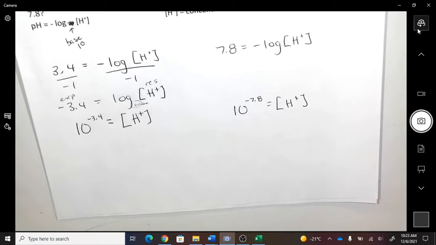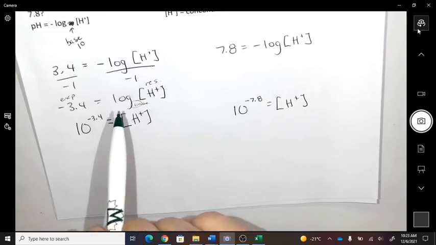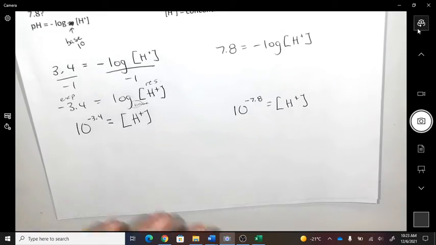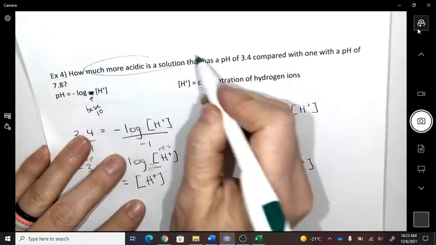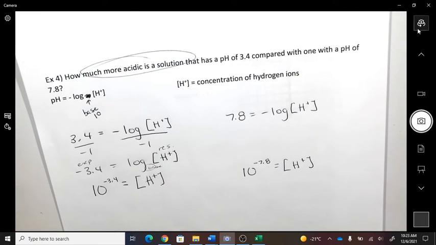Okay, so we want to compare because it's saying how much more acidic is one than the other. So when you read something like this, how many more times greater is something? What kind of math operation do you do between two things? By how much is it greater than? How many more times is it greater than?